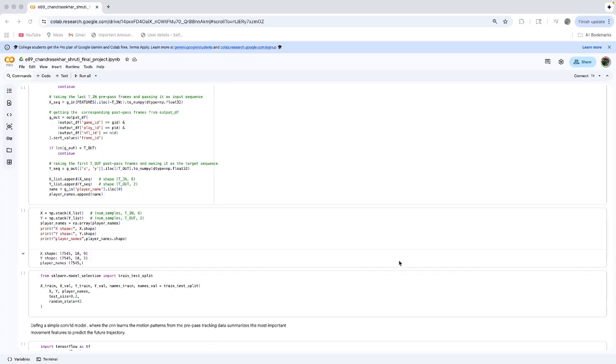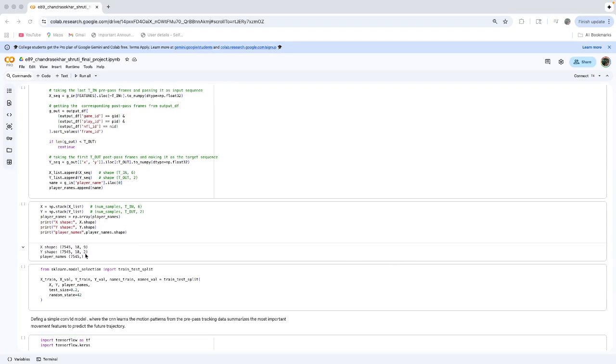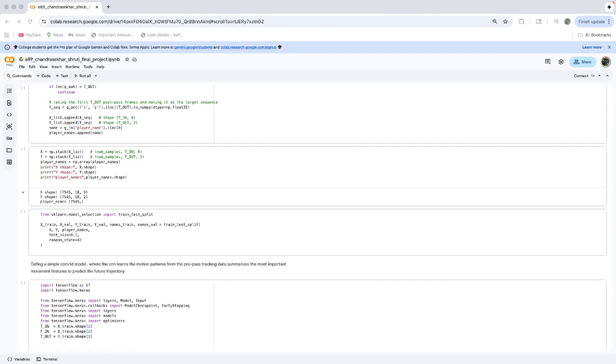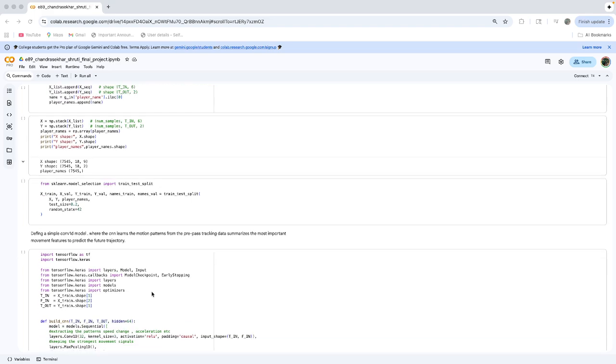So in the end, you can see the X and Y are in the shape of number of sequences, number of frames, and number of features. That is the input data that we are giving. And the output data is in the form of number of sequences, frames, and the X and Y coordinate. Now, moving on, I split the data into 80% training and 20% validation sets for all the 18 weeks data.